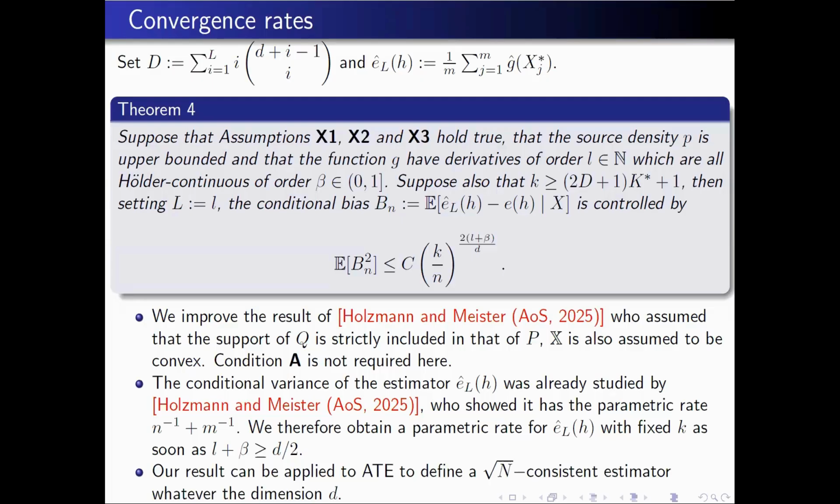And x2 is simply that the trace of the ball is lower bounded by the volume of the ball up to a constant, but without using this unnatural assumption. And here we show that A, the additional condition, is not necessary. And we can apply this to obtain a root n consistent estimator, whatever the dimension, for the average treatment effect, without restriction on the definition of the ATE.